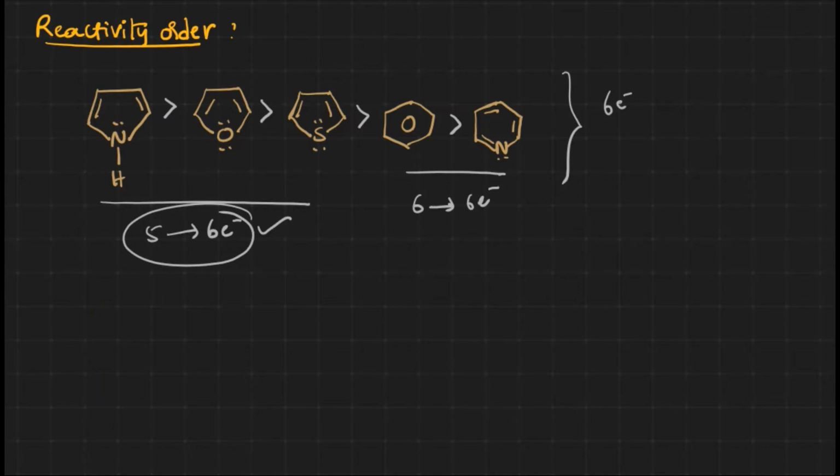Why this particular order? Why can't we say the reactivity is equal?